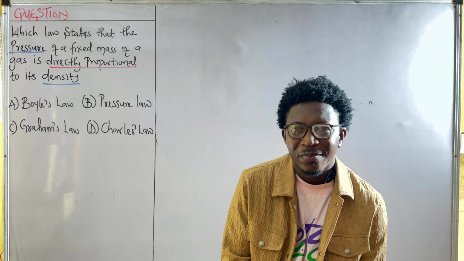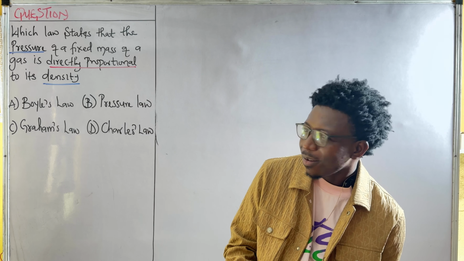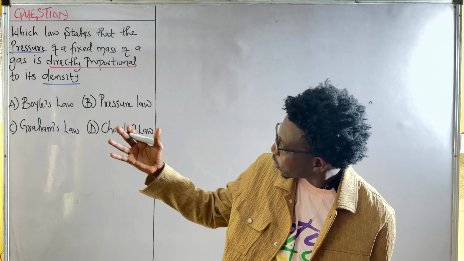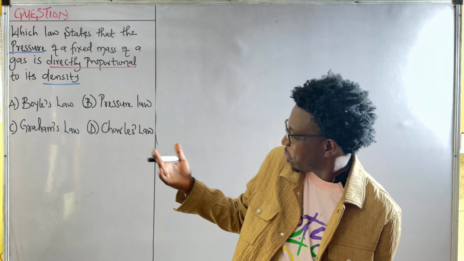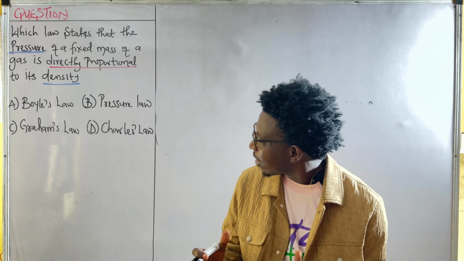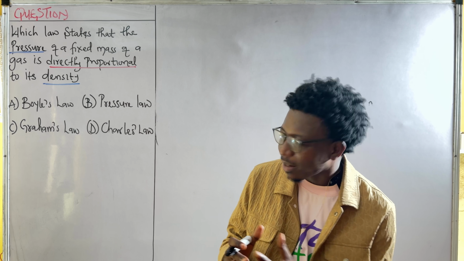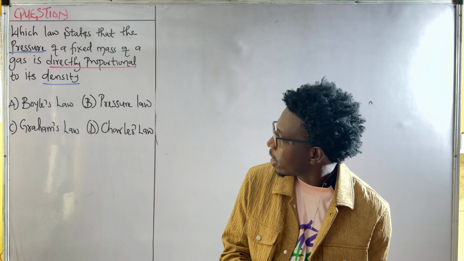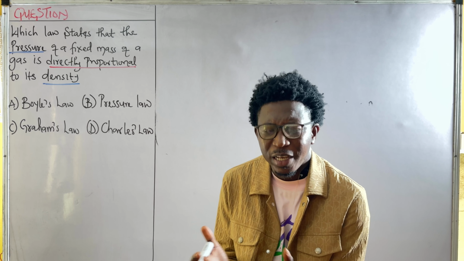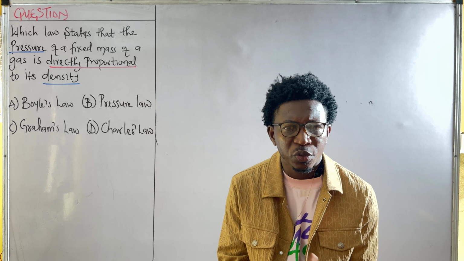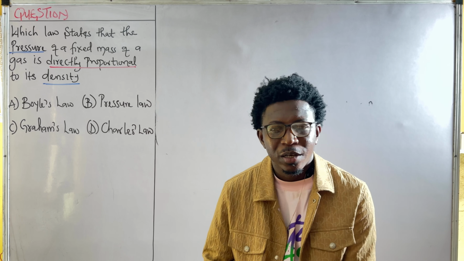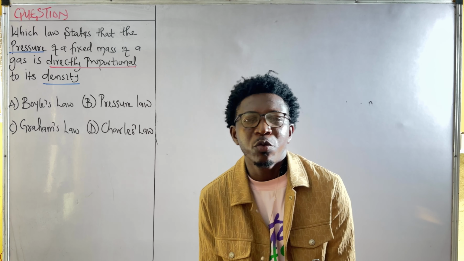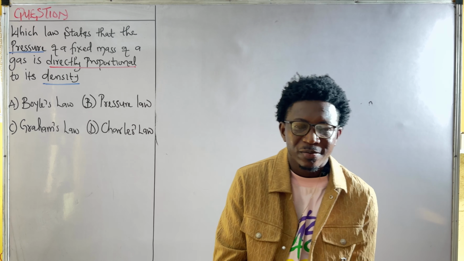Nice question. Now, the majority of my students picked pressure law like normal. Pressure is in the question, so it should be pressure law. Others went with Graham's law. I understand why, because in Graham's law, we could see density. Graham's law of diffusion and effusion states that the rate of diffusion or effusion of a gas is inversely proportional to the square root of its vapor density.